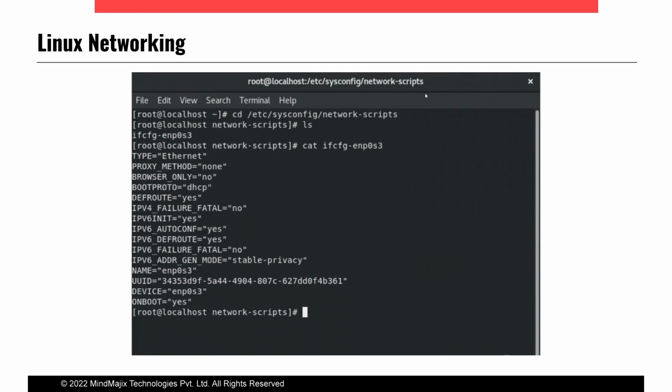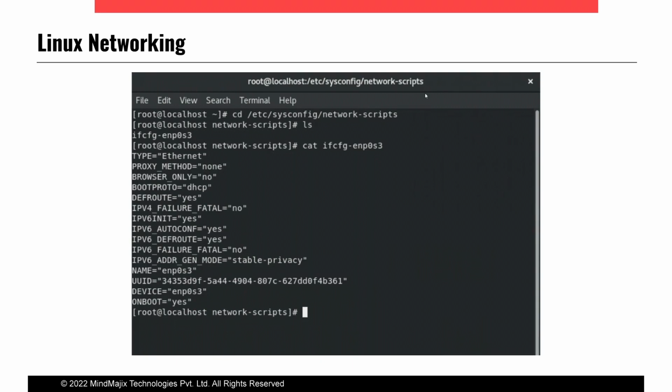Here the type is Ethernet. There might be a wireless port also, but this is an Ethernet port. Proxy and those things we have selected, no, browser only, no. Boot proto is the important parameter. If it is DHCP, the IP address, DNS, and route information will not be displayed here, but the system will get the IP address. If you select static or none instead of DHCP, then we need to give the IPv4 address, IPv4 netmask, and route also. All these things we need to mention here.